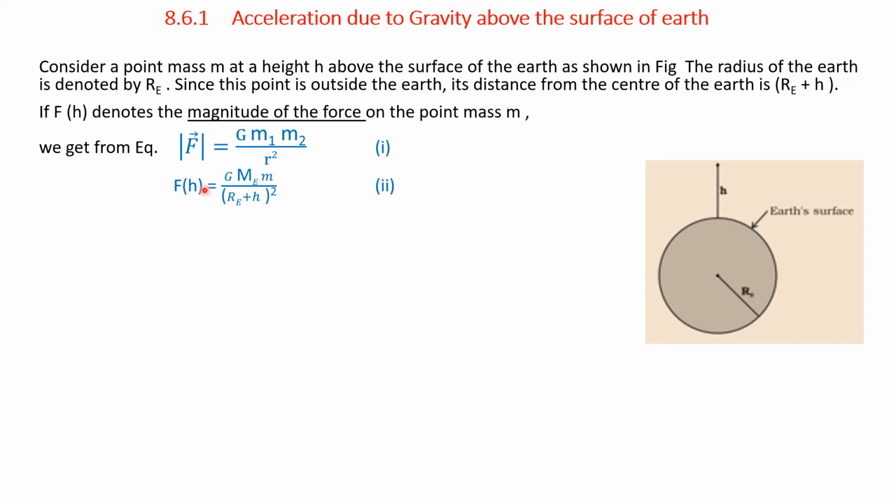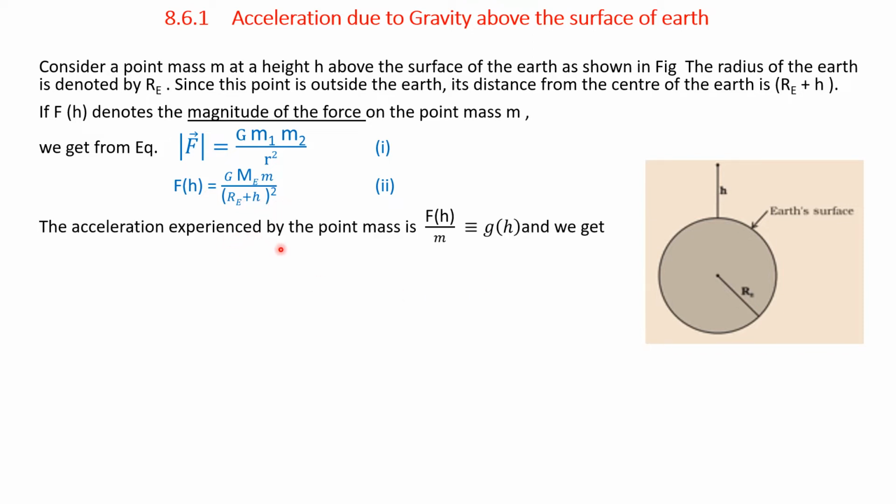That can be written, in this particular case above the surface of the Earth, as Fh equals G into M e, where M suffix E is the mass of the Earth, and small m is the mass of the body external to the Earth, divided by Re, the radius of the Earth, plus h, whole square.